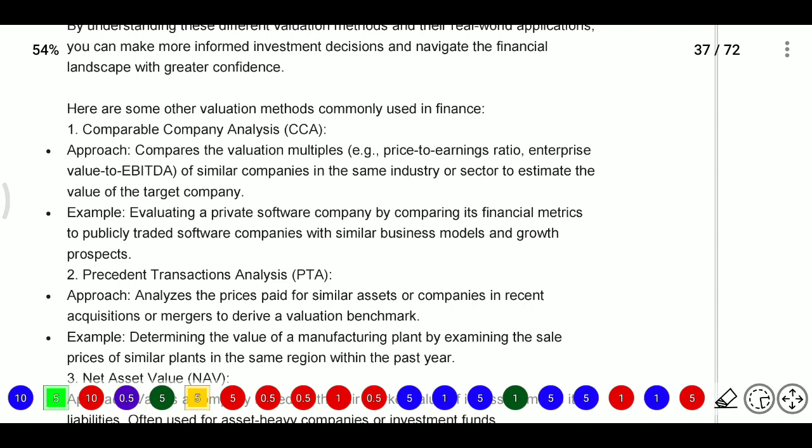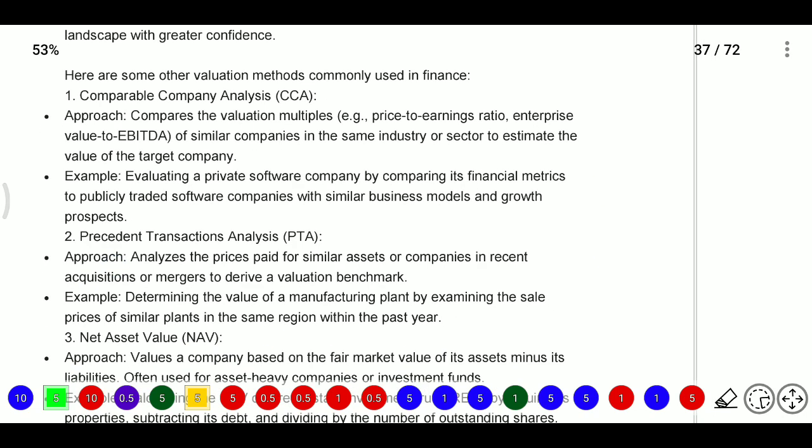EBITDA means earnings before interest, tax, depreciation, and amortization. This is done for similar companies in the same industry or sector to estimate the value of the target company. For example, you evaluate a private software company by comparing its financial metrics, PE or EV to EBITDA, to publicly traded software companies with a similar business model and growth prospects.